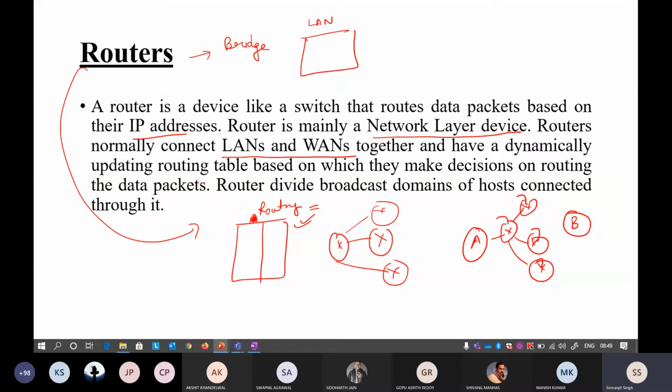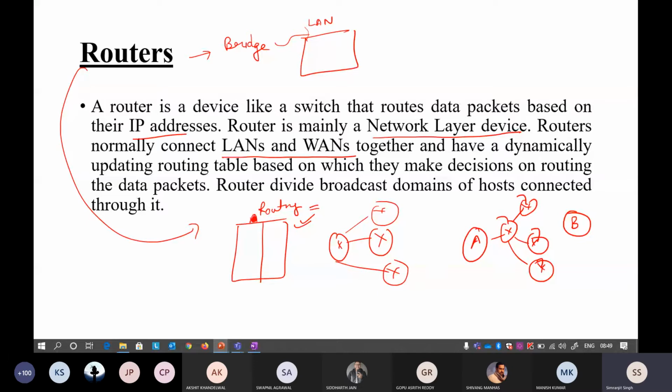Okay, so it again has a dynamically updating routing table. I told you how the bridge is dynamically updated. In a similar way, the router can dynamically update the routing table, and it makes decisions on routing the data packets. Okay, a router divides the broadcast domains of hosts connected through it. It can also broadcast, meaning flood.